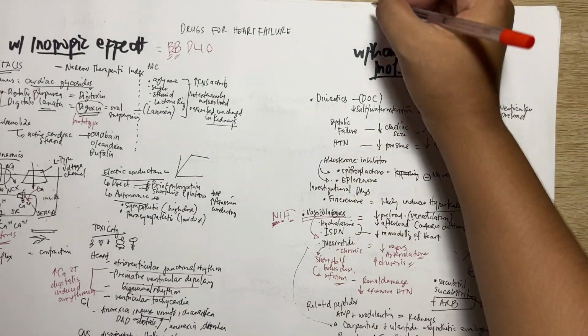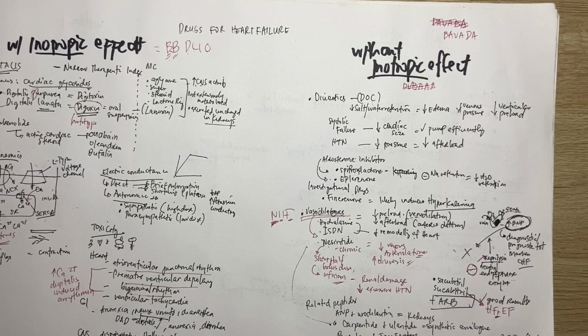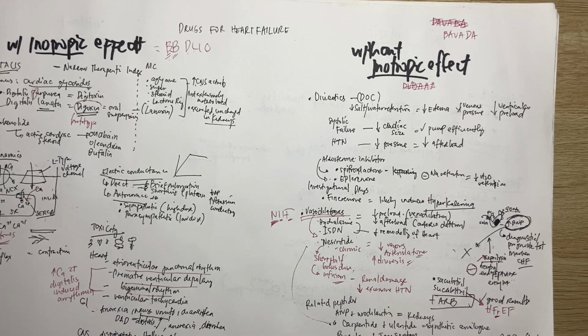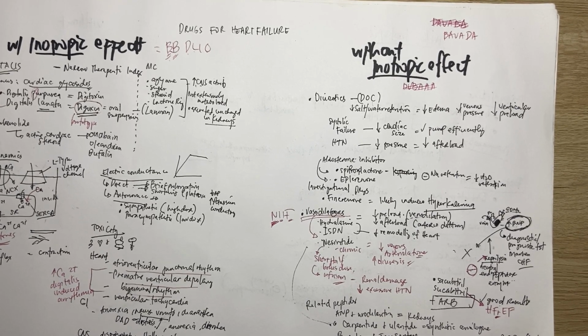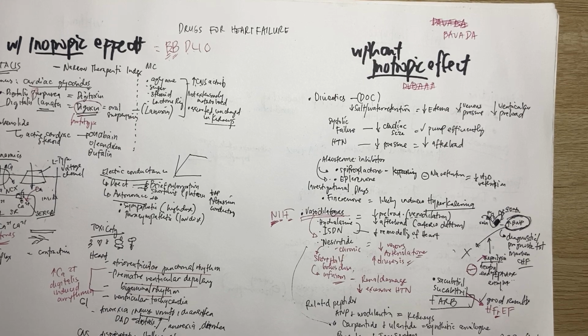For the class without inotropic effect, we have BABADA: B for beta blockers, A for aliskiren, B for vasodilators, A for ACE inhibitors, D for diuretics, and A for ARBs.